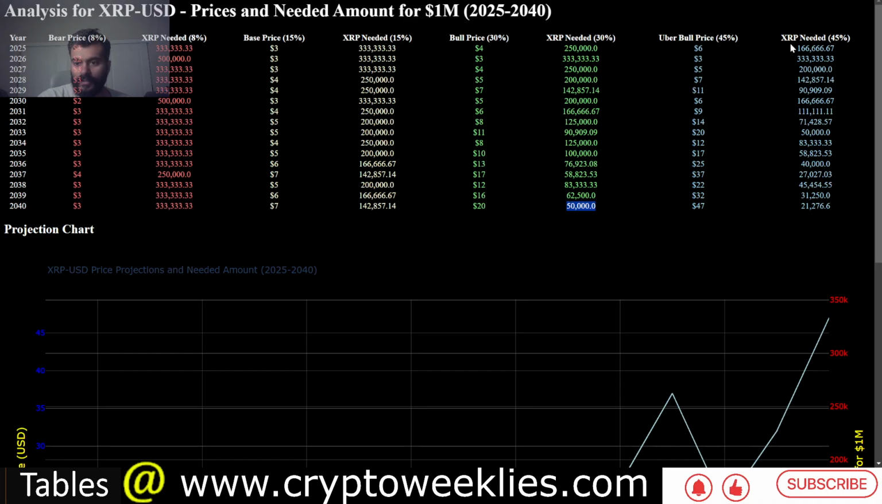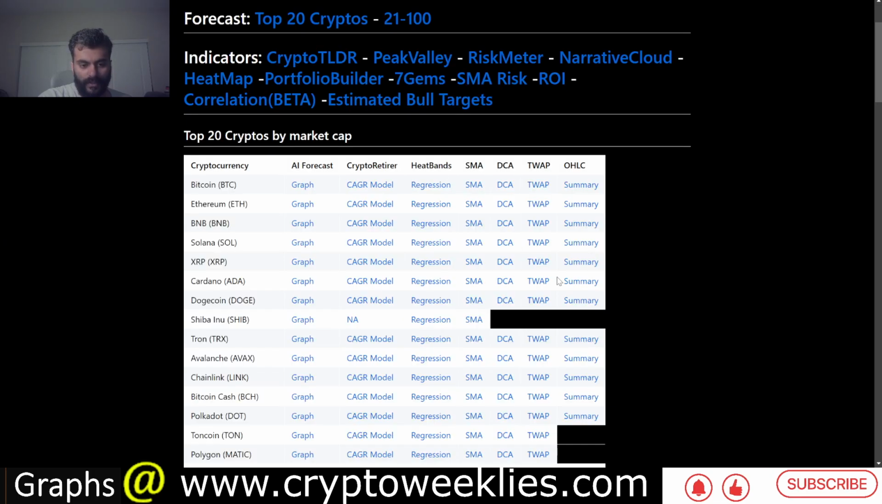In that case, the number of XRP tokens needed to be a millionaire would be in 2025 at around 166,000, in 2029 at around 90,000, and in 2040 around 21,000. And again, this does not consider any staking. This is just a buy and hold model. This is the XRP CAGR story.